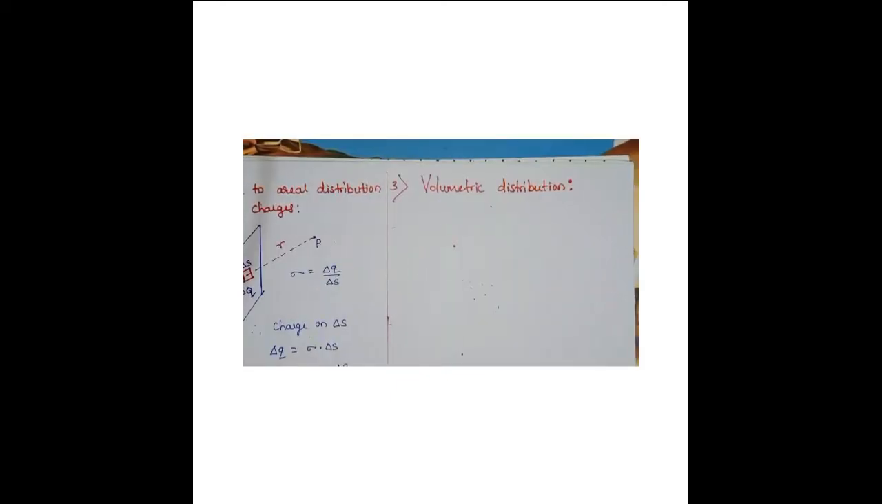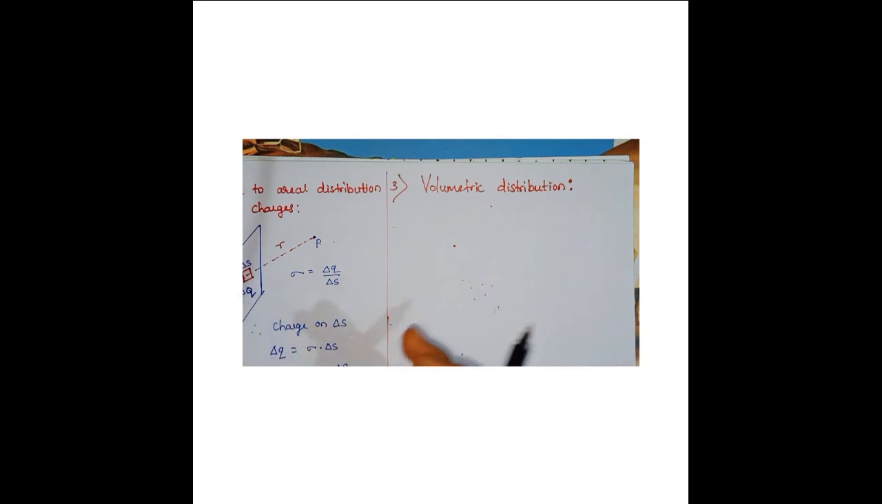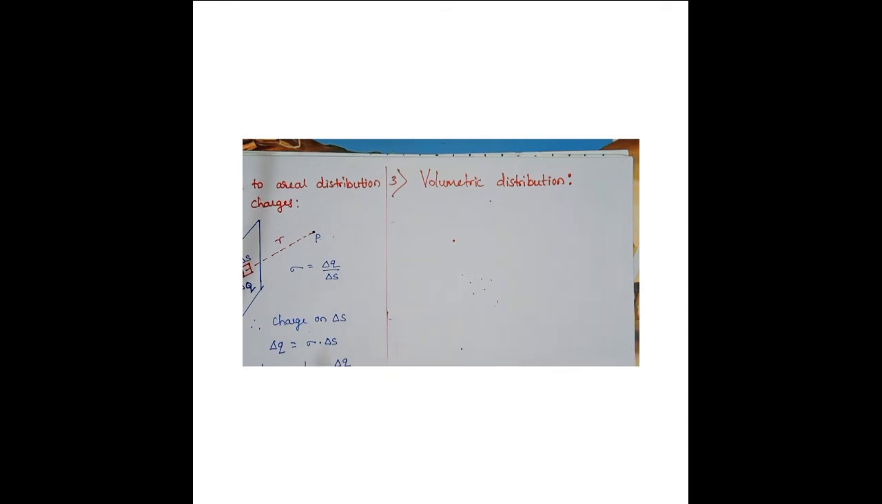Now we'll see another type of distribution, volumetric distribution. What is volumetric distribution? If charges are evenly distributed throughout a body having certain volume, it is filled with those charges. Say you have a cube, and you take a handful of charges and throw them on it. All the charges settle on the surface. Remember, the charges always cover the surface, not inside the body. Here the charges are distributed throughout the body having certain volume V.